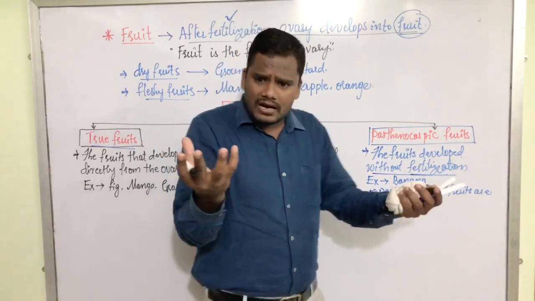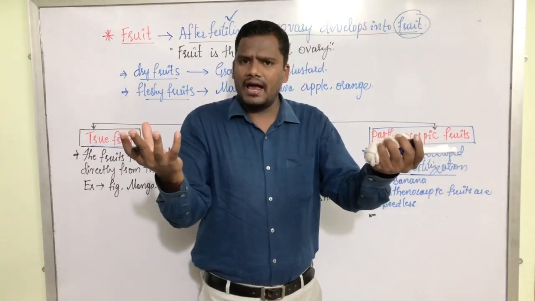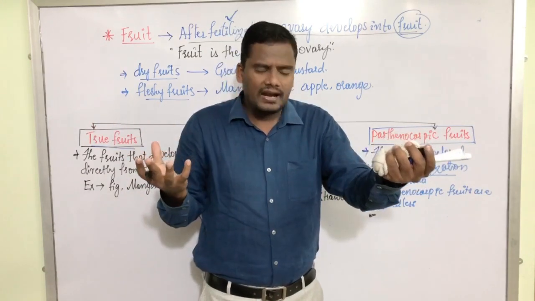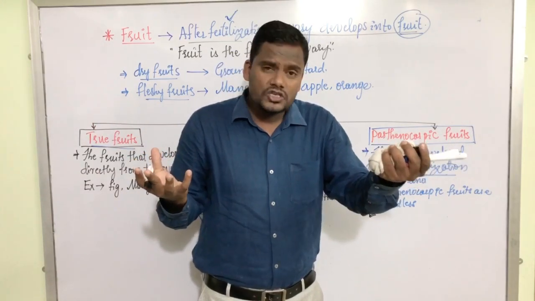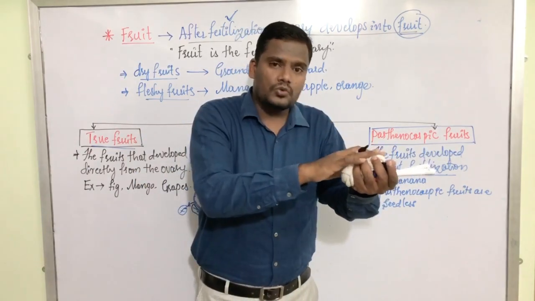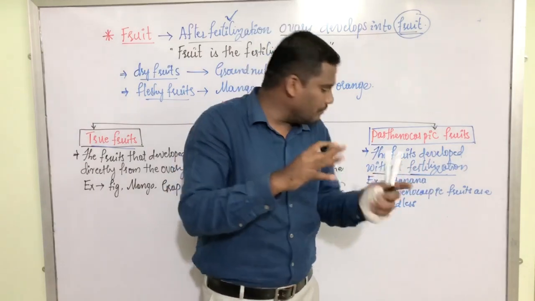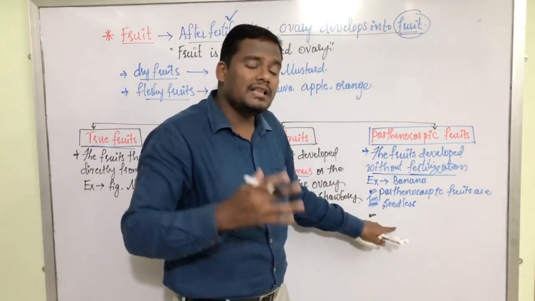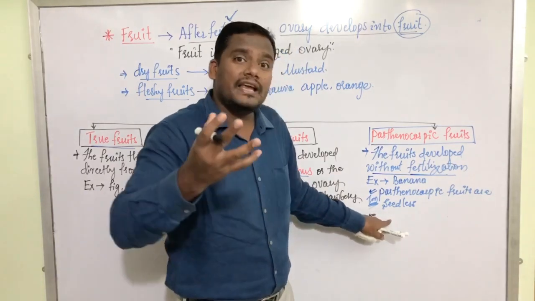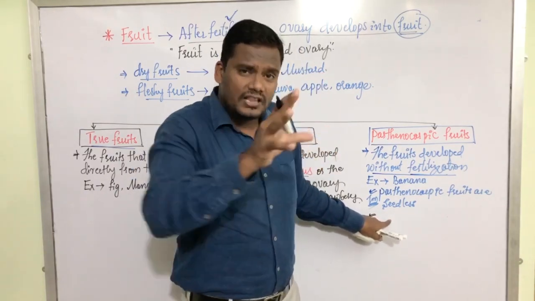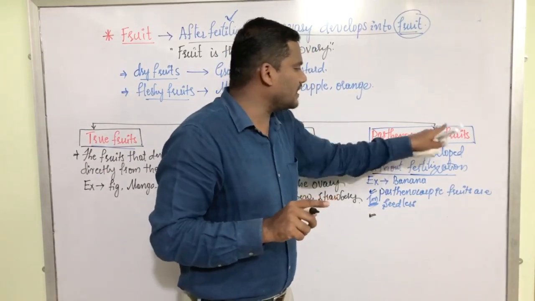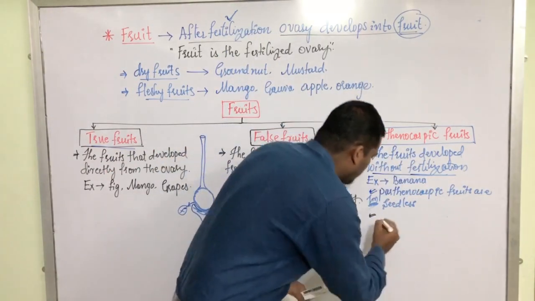If I have two varieties of grapes in my hand, in my right hand a grape with a seed, in my left hand a grape without seed, which grapes would you prefer to buy? The grapes without seeds are more in demand. That is why plant breeders are forcing the plants to produce seedless fruits by a parthenocarpic process.